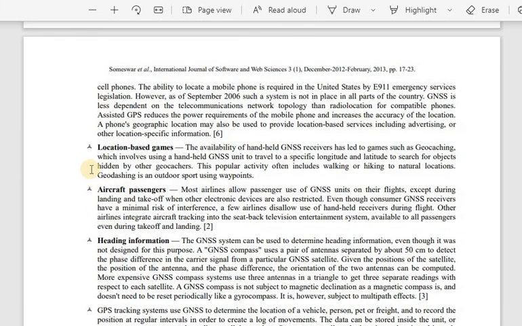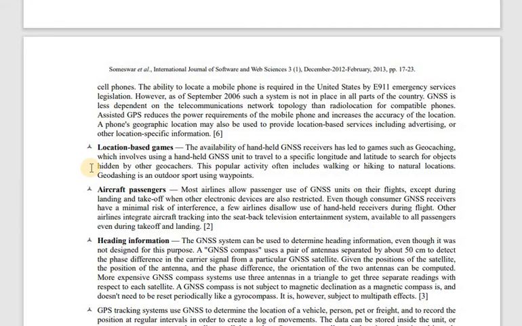Then location based games. More than me, you people can tell how location based games are held. The availability of handheld global navigation receivers has led to games such as geocaching, which involves using a handheld navigation unit to travel to a specific longitude or latitude to search for objects hidden by another geocacher.